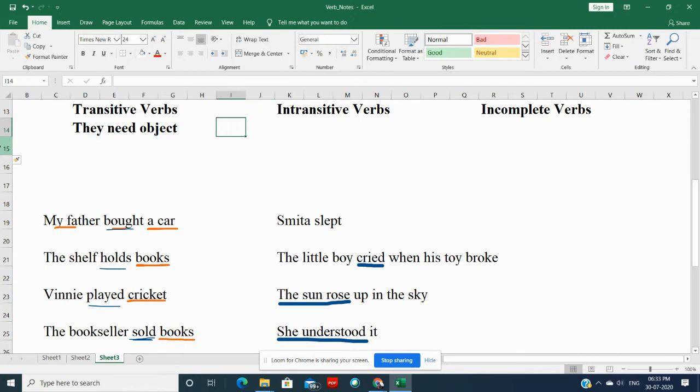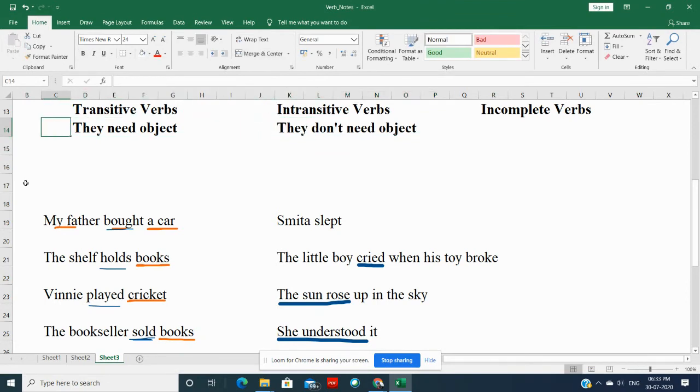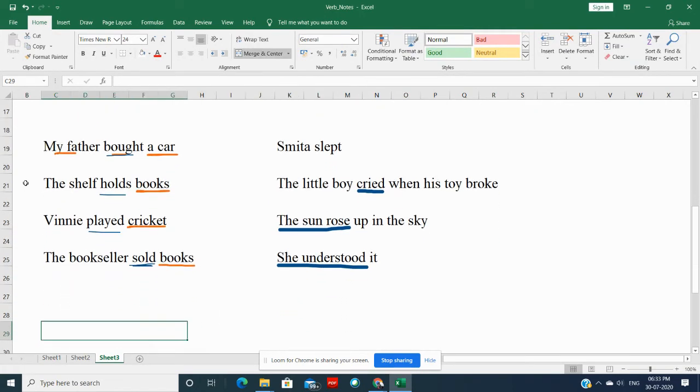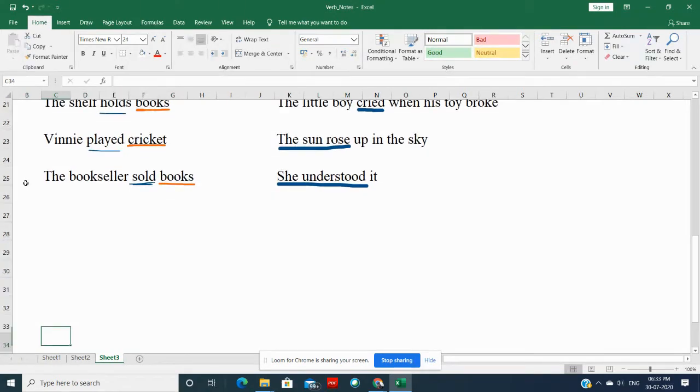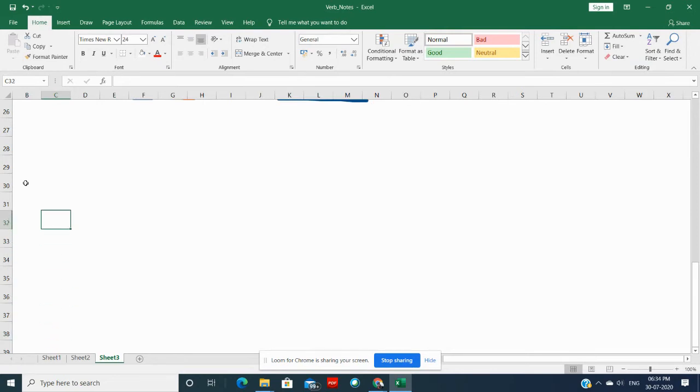Here, they don't need object. They don't need object. Now, how to find out whether the verb is transitive verb or intransitive verb? Now, there are some steps. The first thing is, let's do some mix exercise so that you understand it in a much better way.